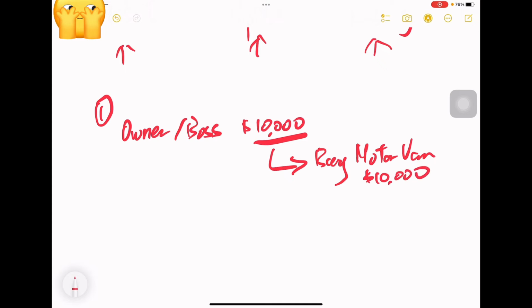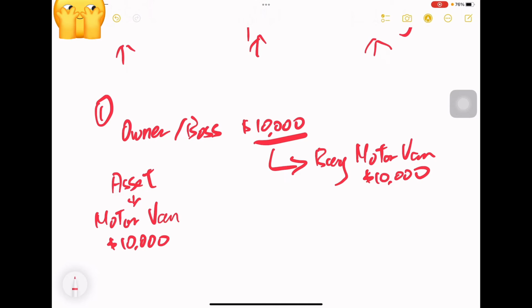So starting from this business, he got a motor van. As we said, this is a delivery business, so the motor van is very critical and core in order to help them start their operation. So now, in asset, we have one motor van, and the value, how much we bought it for, is $10,000.